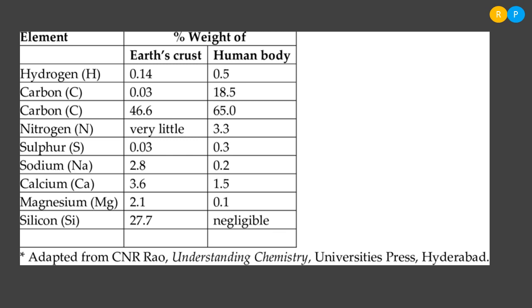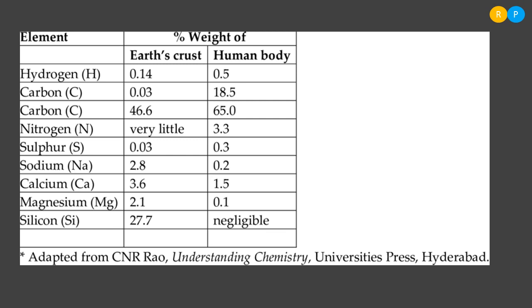Then nitrogen. Nitrogen is very little in the earth crust and in the human body it is present at 3.3, right? So nitrogen is also present in more amount. The nitrogenous bases present in the genetic material, DNA and RNA, consist of nitrogen. So the relative abundance of nitrogen is more in the living organism than non-living thing.